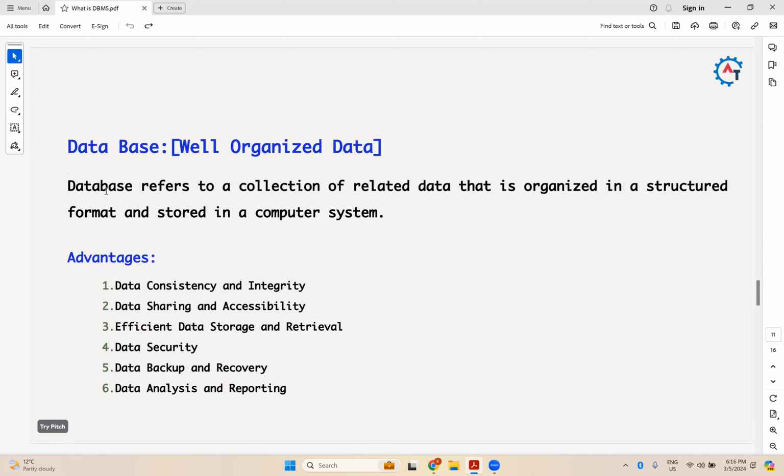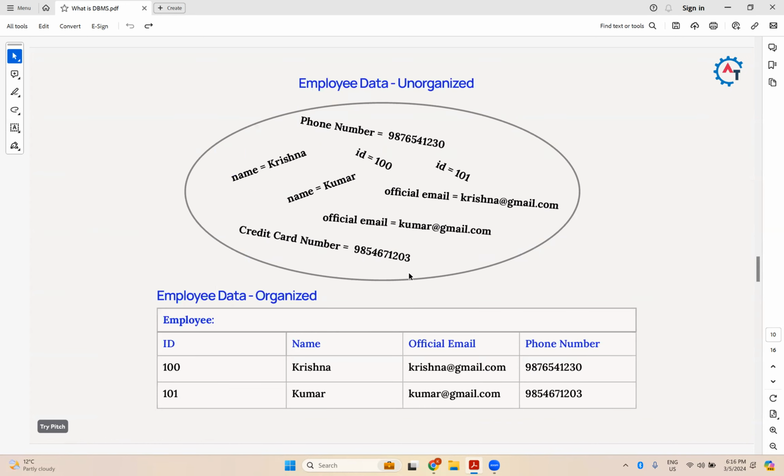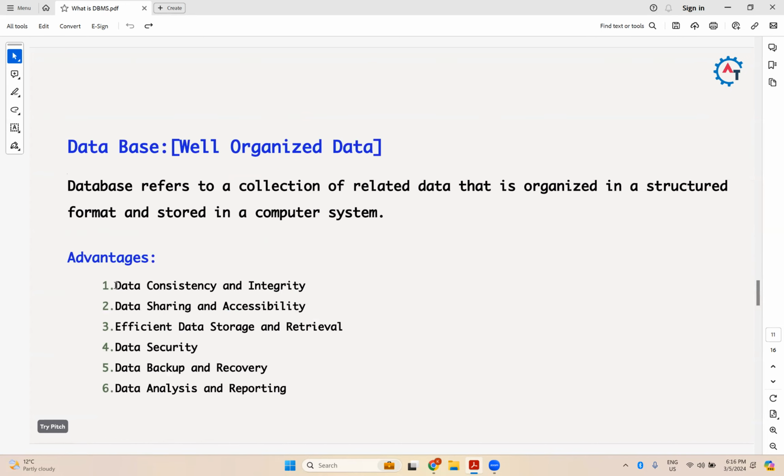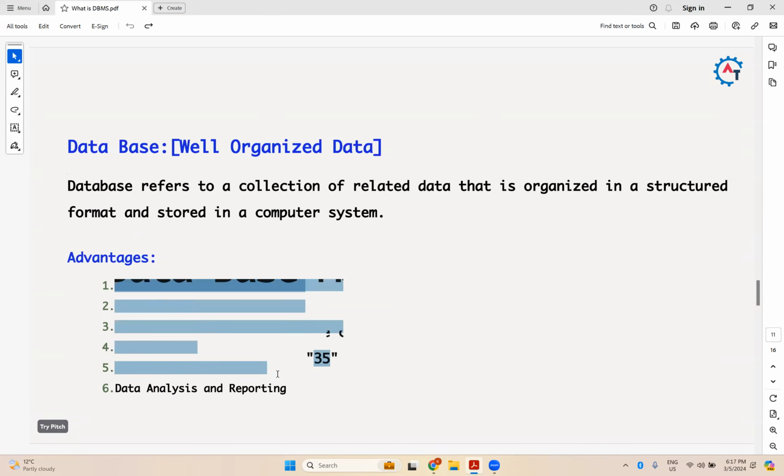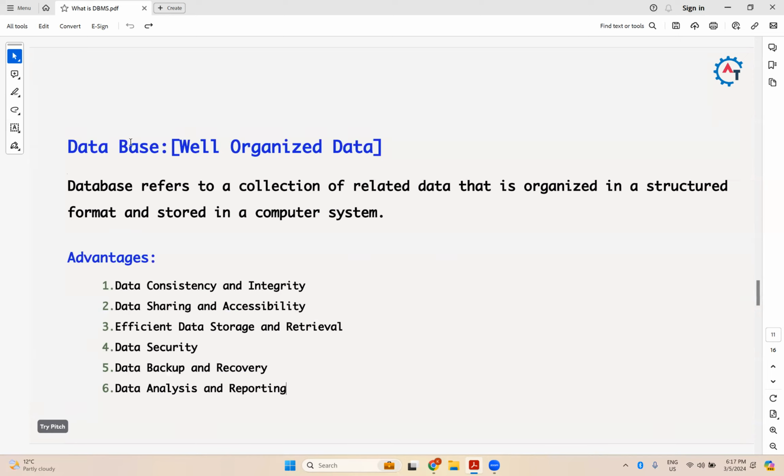So if you store something like this, what is the advantage? Just now we are discussing, right? We need to analyze or something like that. So data consistency and integrity, data sharing and accessibility, efficient data storage and retrieval, data security, data backup and recovery, data analysis and reporting. So if you have organized data, you can perform all these things. So that is the advantage of database.